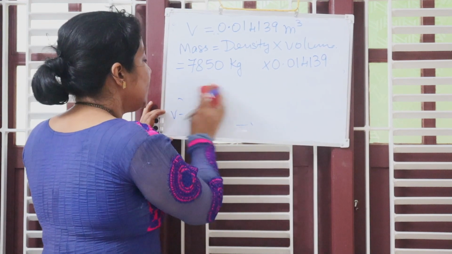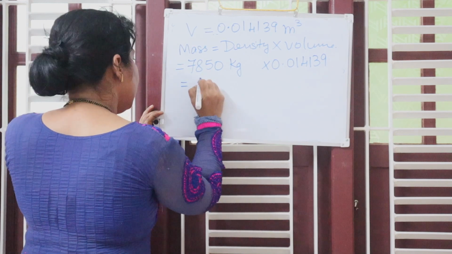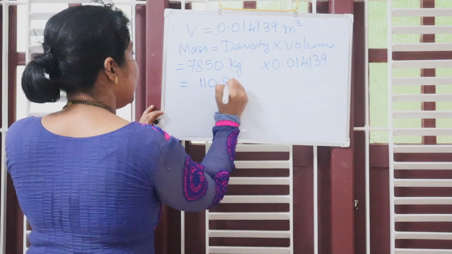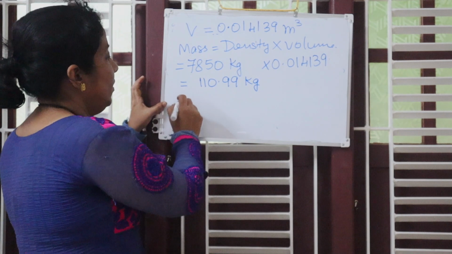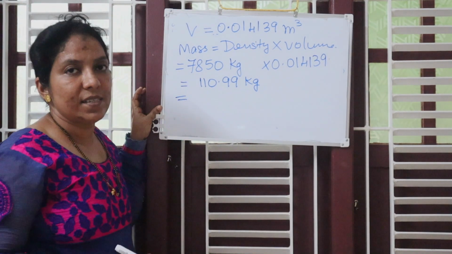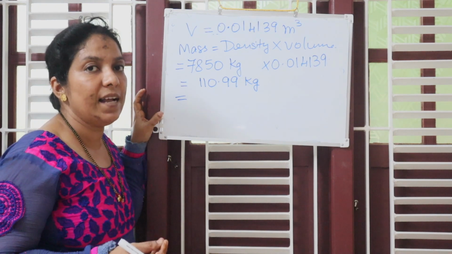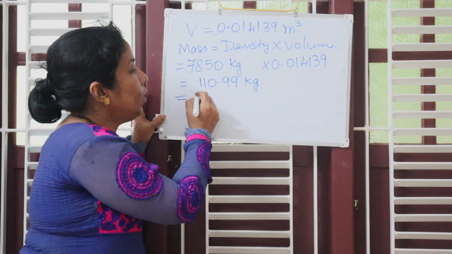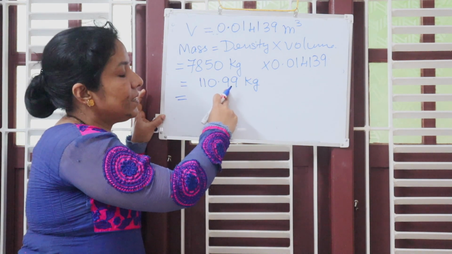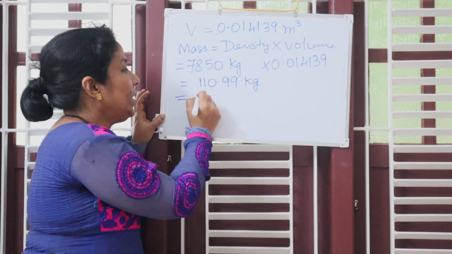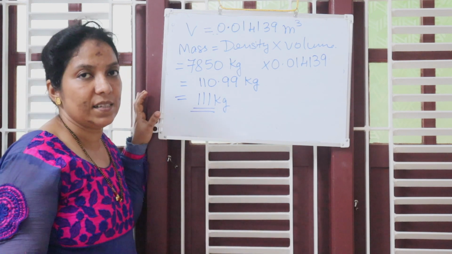So what is the answer? Use your calculator. So you will get 110.99 kg. Okay? No need to write this 5 significant figures. Usually we write the answer to 3 significant figures. So 1, 2, 3 significant figures. So the neighbor is more than 5, we need to increase 1, which is 111 kilogram. So this is the answer.